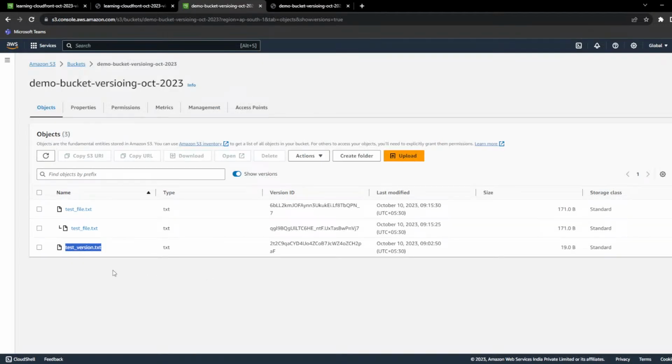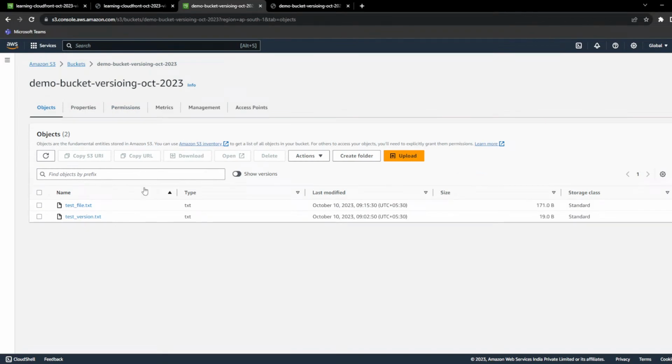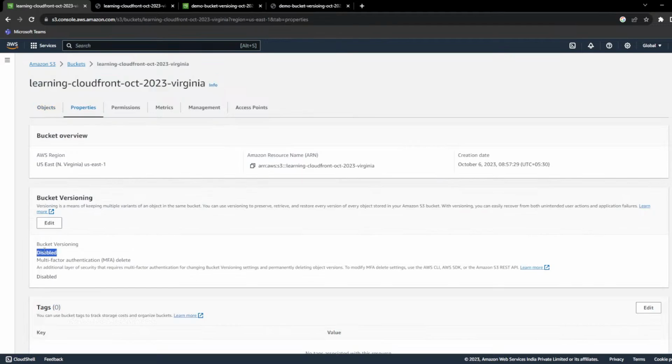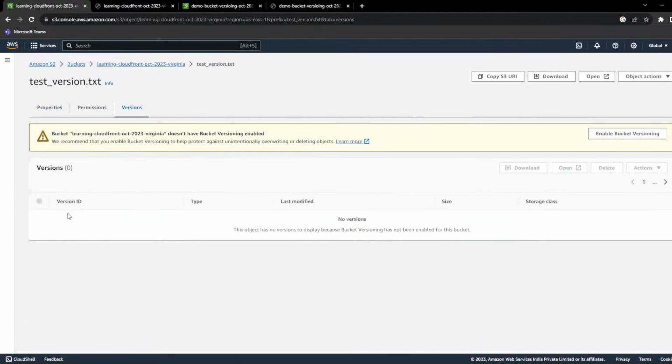Clear? So if you have enabled the versioning, each file will get a version ID. Each object will get a version ID. What if you have already uploaded an object and then you enable the versioning on your bucket? What will happen? That means right now this is a bucket where versioning was disabled, and still I have objects. Now what will be the version ID for this? You can see right now there is nothing, because versioning is not enabled on this bucket.